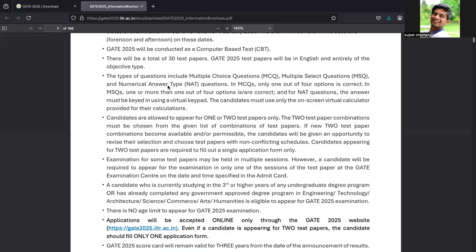The third type is the numerical answer type question, for example 1 plus 1 equals 2. There will be a box there and you need to fill in your answer. In MCQ, only one out of four options is correct; you need to mark the correct answer. In MSQs, one or more than one out of four options are correct. For NAT questions, the answer must be keyed in using a virtual keypad. Candidates must use only the on-screen virtual calculator provided for their calculations.